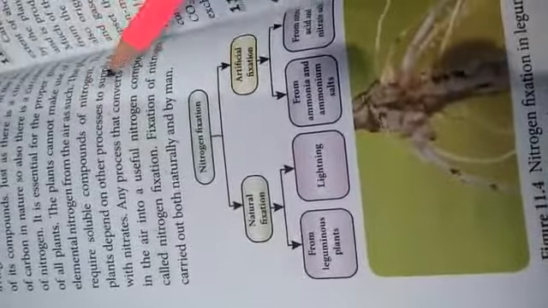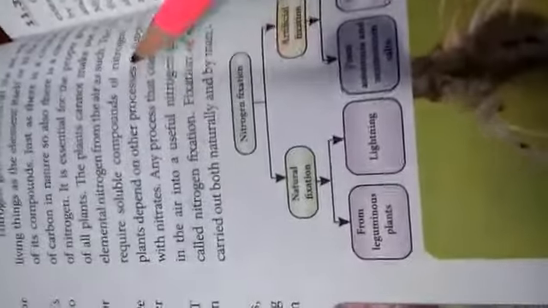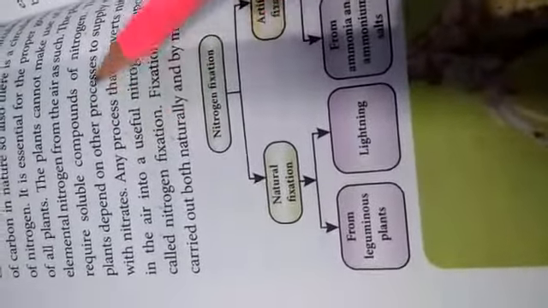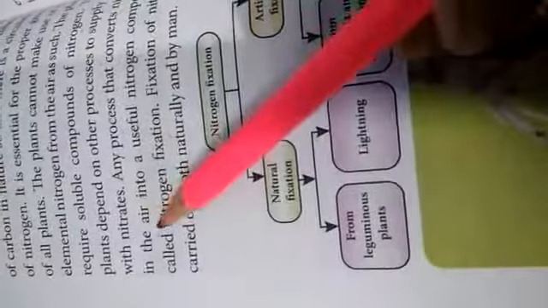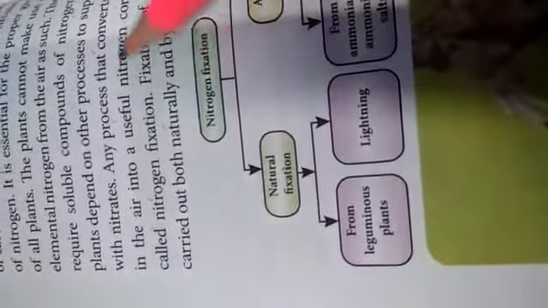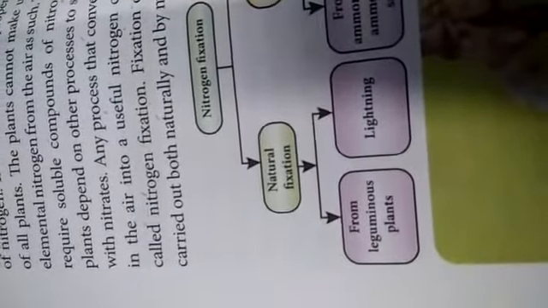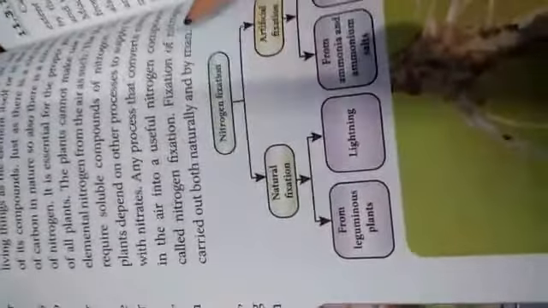Any process that converts nitrogen in the air into a useful nitrogen compound is called nitrogen fixation. The plant cannot directly use the element nitrogen; it is converted into compounds, and these can be used by the plants. Fixation of nitrogen is carried out both naturally and by man.